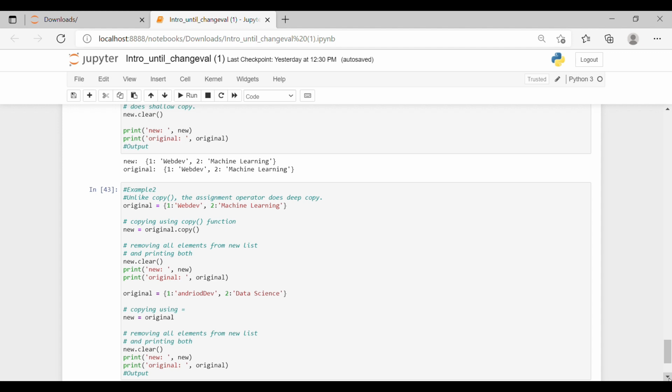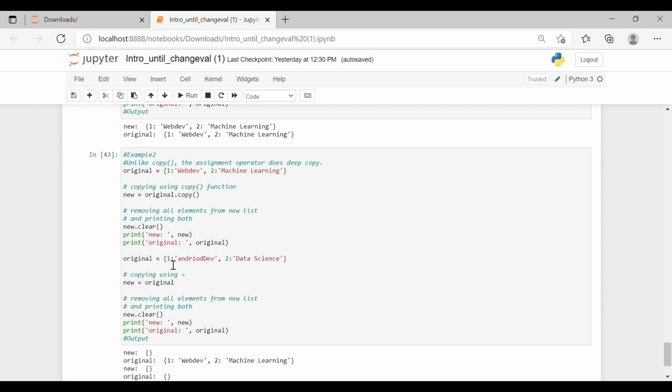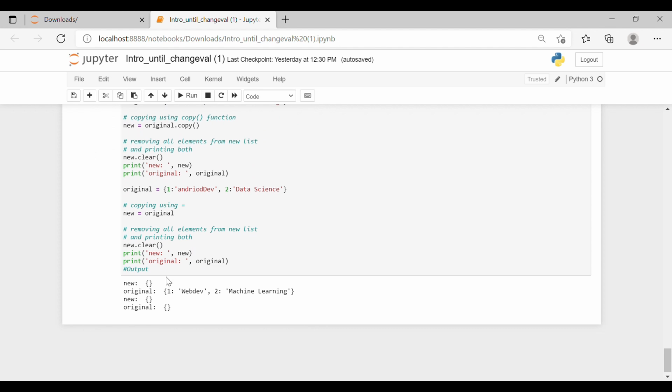Okay, now original is equal to 1 Android dev and second data science, 2 is data science. Copy using new is equal to original. It means whatever we have done with new, now it will be equal to original. So what we'll get as an output is, earlier new was empty and original was having web dev, where 1 was the key, web dev was the value, and 2 was the key, and machine learning was the value.